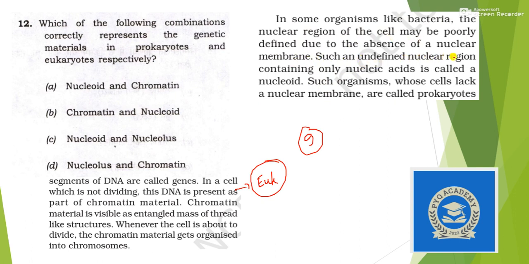Such an undefined nuclear region containing only nucleic acid is called nucleoid. So first they were asking about prokaryotes. For prokaryotes it is nucleoid, and for eukaryotes it is chromatin. So the answer should be option A.